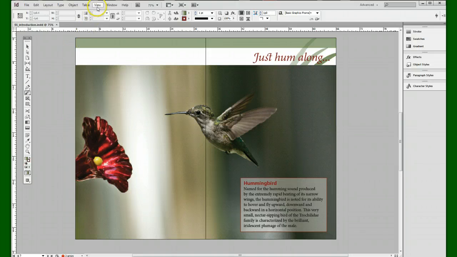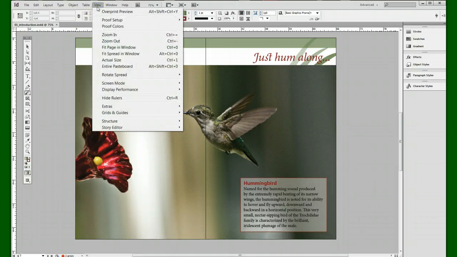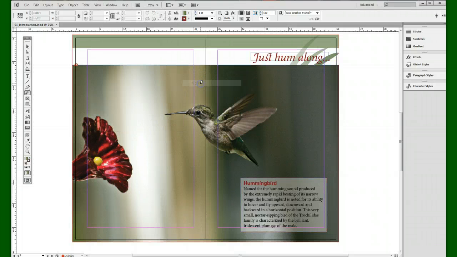Choose View, Screen Mode, Normal, so you can see the frames that contain graphics and text. With the Selection tool, click the text Just Hum Along at the top of the right-facing page. The control panel now provides options for controlling the position, size, and other attributes of the selected object.